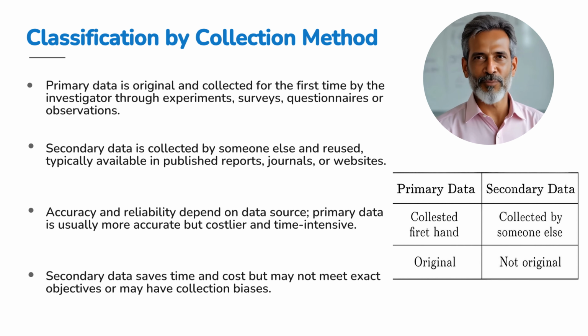Secondary data saves both time and money but may not perfectly fit your purpose and could carry some bias from how it was collected. Imagine a simple comparison table here listing out these pros and cons side by side, a handy guide to decide which data source suits your project best. So, choosing between primary and secondary data is like choosing between cooking fresh food or reheating leftovers. Both can work well, depending on your recipe.